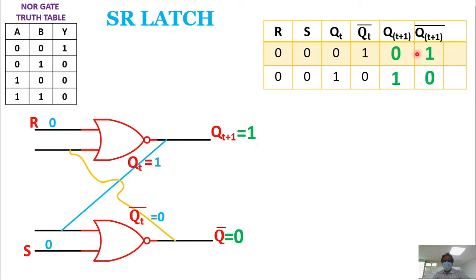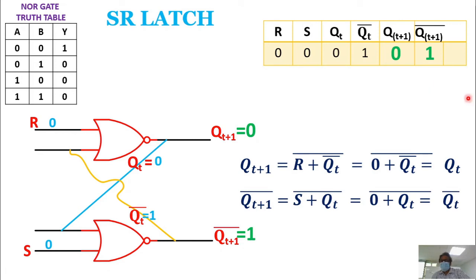Have you understood this? Now see, here also, when R is equal to 0, S is equal to 0, when Qt is equal to 1, Qt bar is equal to 0, output is 1, 0, which is quite evident from this equation, yes or no? Moment your R is equal to 0, S is equal to 0, that means what will be the output?